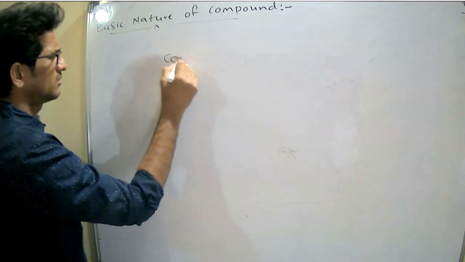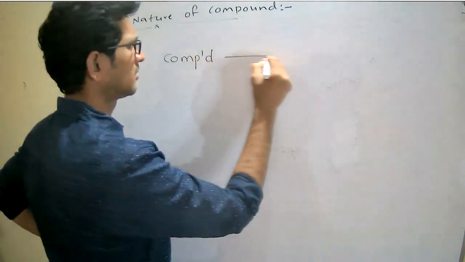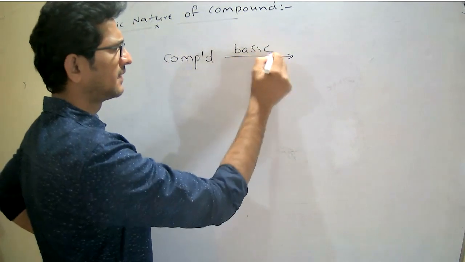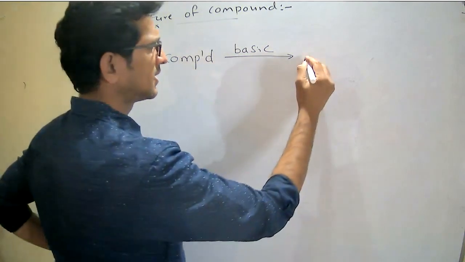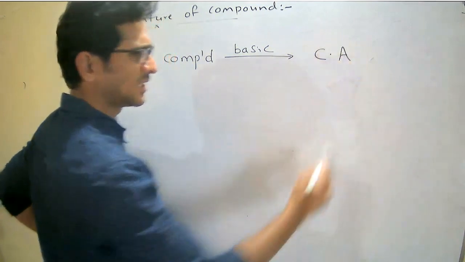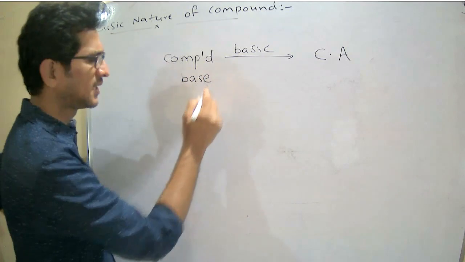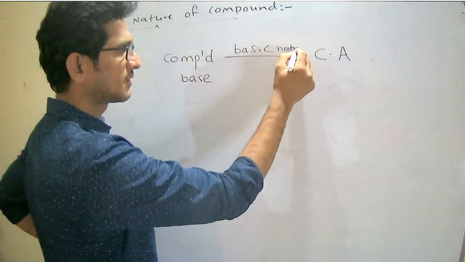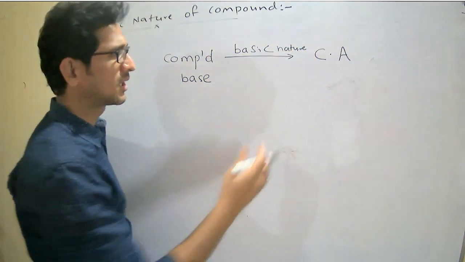So any compound exhibiting the basic nature, either donating a lone pair or accepting a proton, obviously gives a conjugate acid if it is a base.